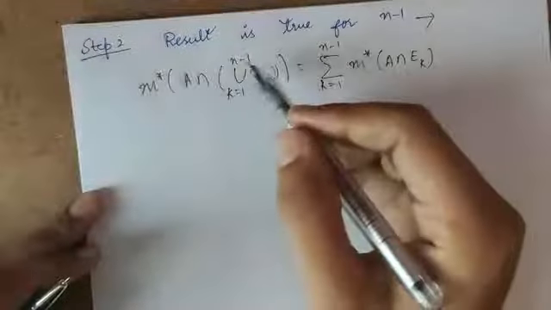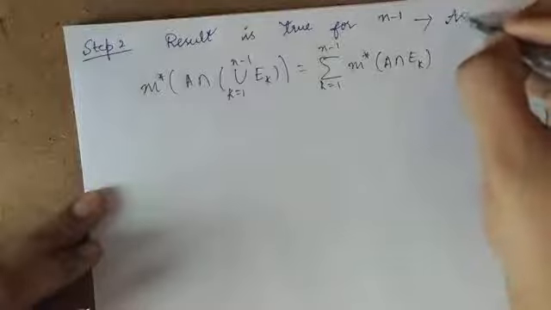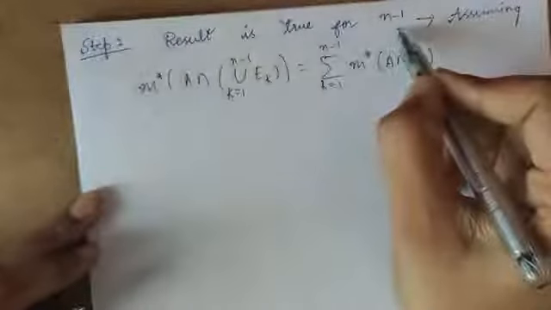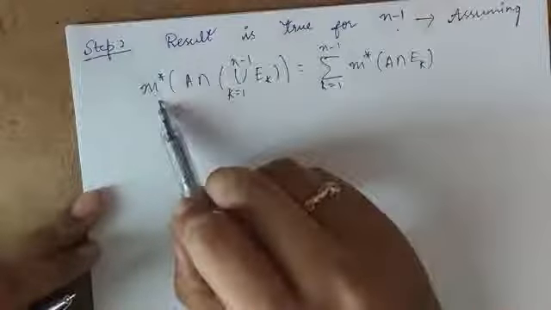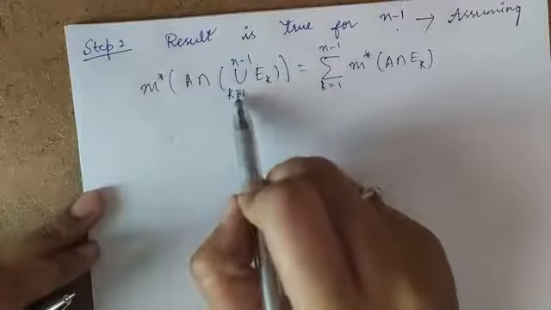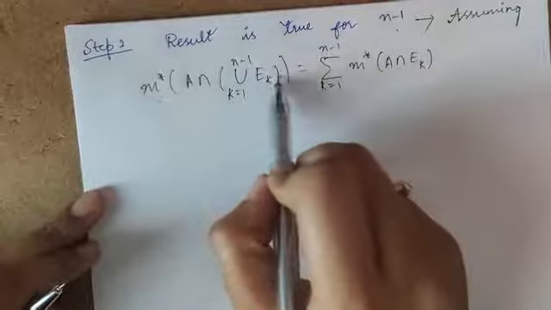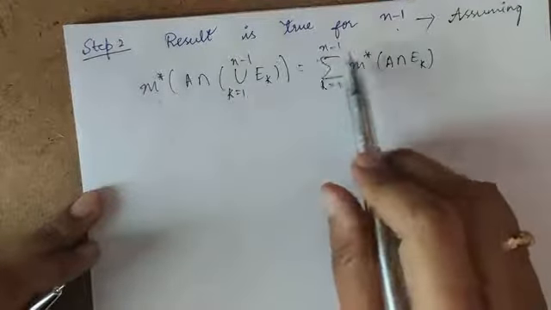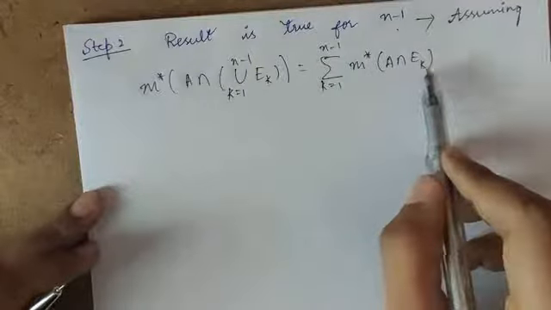So now I am assuming that my result is true for n minus 1. That means m star of A intersection union k varies from 1 to n minus 1 Ek is equal to summation k = 1 to n minus 1 m star of A intersection Ek.